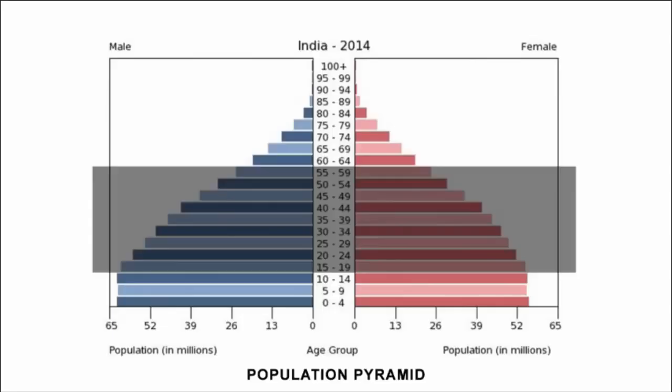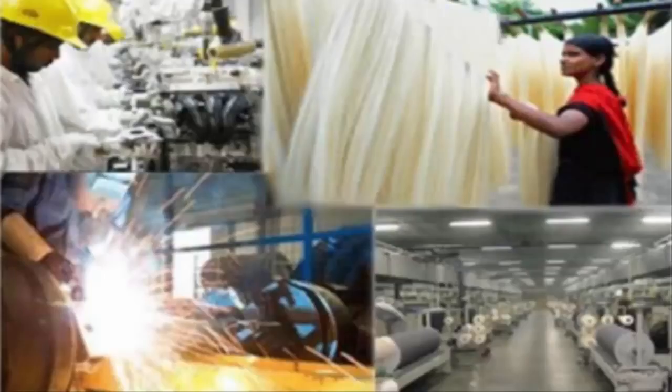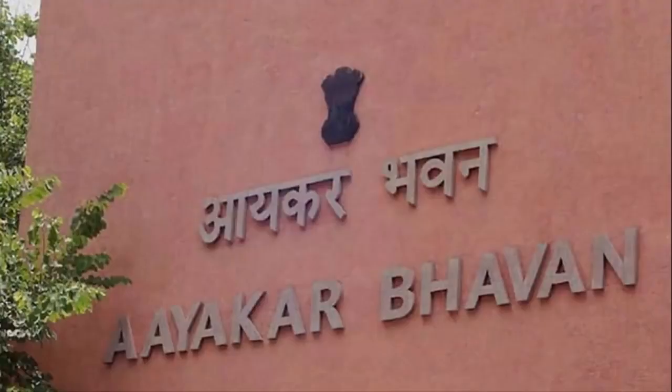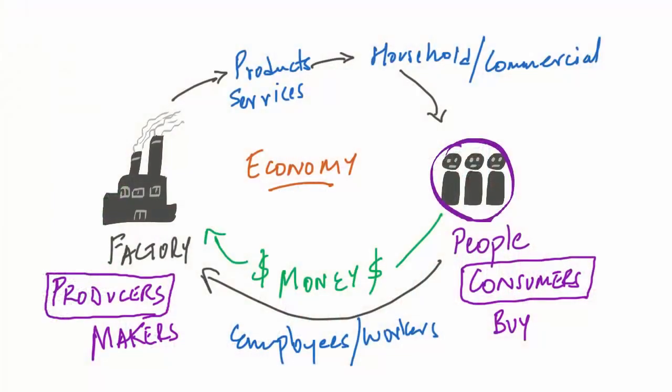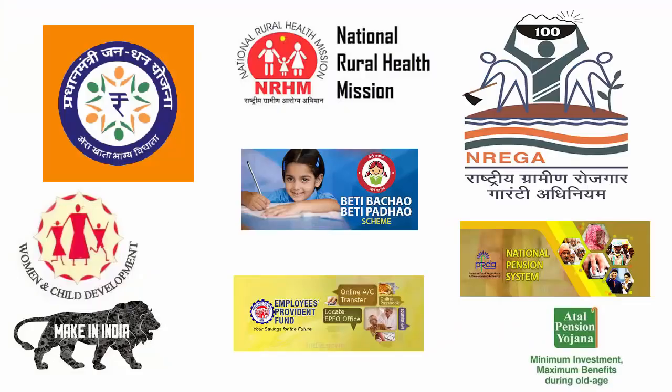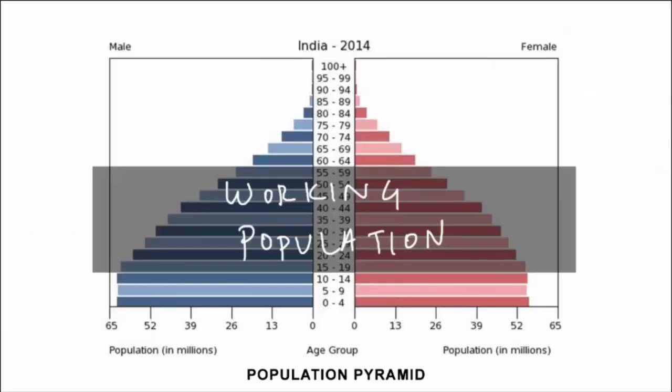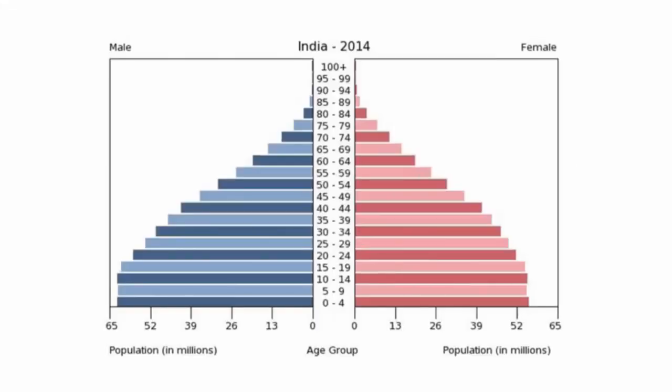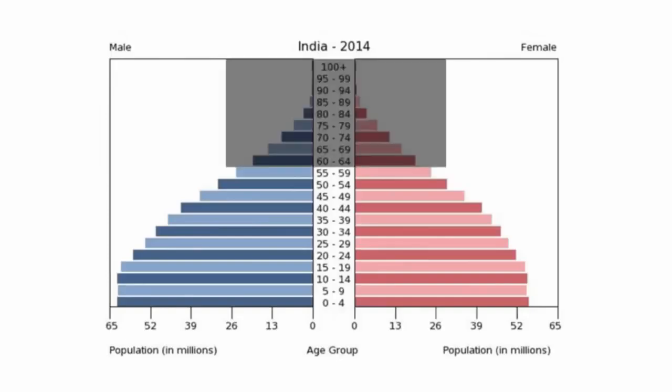And now look at the age group of 15 to 59 years. This entire group is known as the working population, meaning they are the number of people who are willing and eligible to work. So these are the people who are working, generating income, paying taxes, and running the nation's economy. All the budget for government policies and schemes has to be generated from this lot, because these are the ones who pay taxes, and from the tax money, the budget is allocated. And now look at the age group of people above 59 years. These are the older populations.